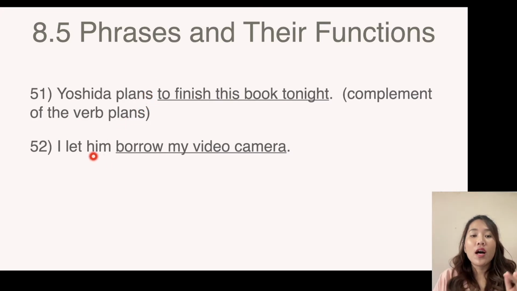Also here, I let him borrow my video camera. So borrow is an infinitive verb without to, and it's not the main verb. However, we still count it as a verb phrase, borrow my video camera, and it functions as a complement of the verb let. Okay, so these are examples of how a verb phrase can function as the complement. Normally it functions as a complement of another verb phrase.